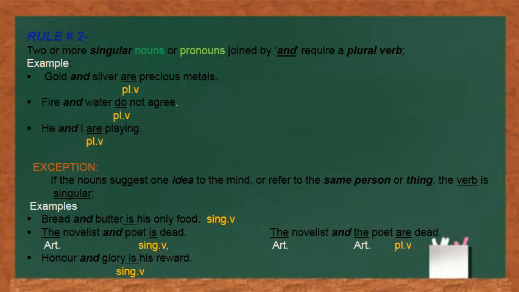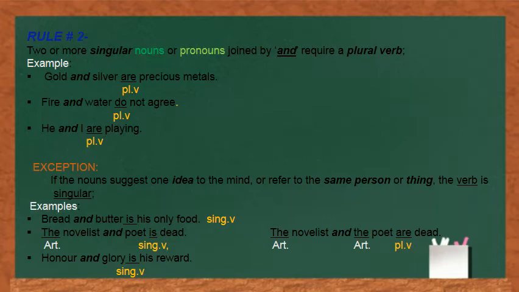Let us look at the rule number 2. And the rule number 2 says, two or more singular nouns or pronouns joined by and require a plural verb. Means if in a sentence two or more singular nouns are there and they have been joined by the word and, they will take a plural verb. For example, gold and silver are precious metals.